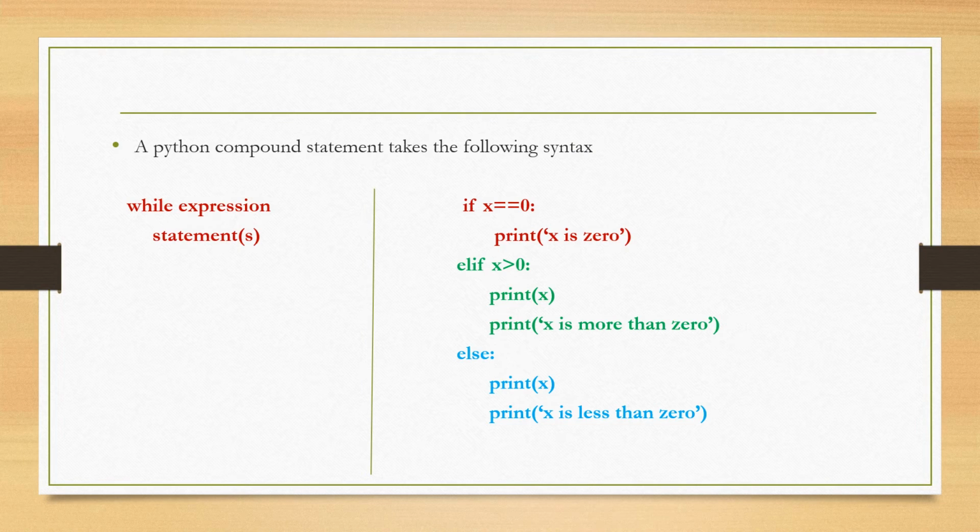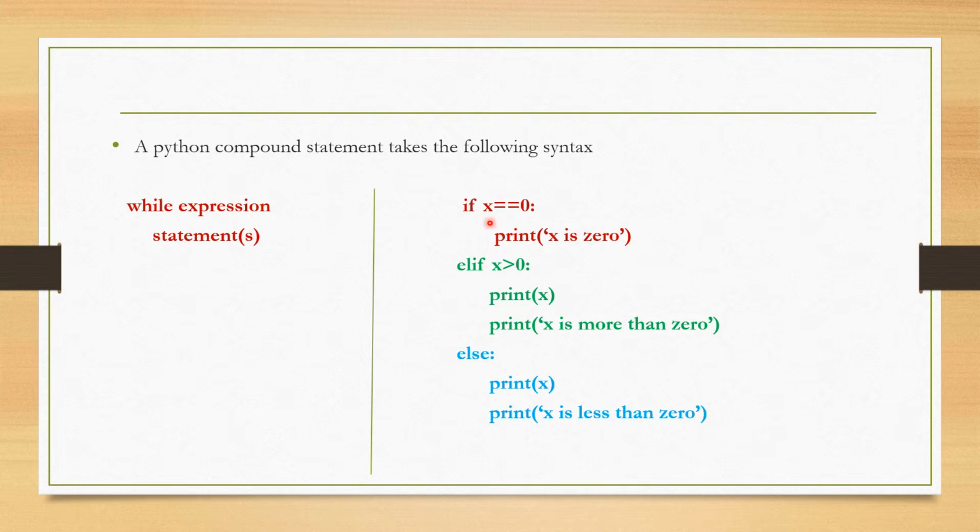Here one example is given. This example is of Python compound statements, which has the following syntax. Here one while loop and one if else statement are discussed. While some condition or expression holds, there may be single statements or multiple statements, that is a group of statements. So while is also one example of compound statements.